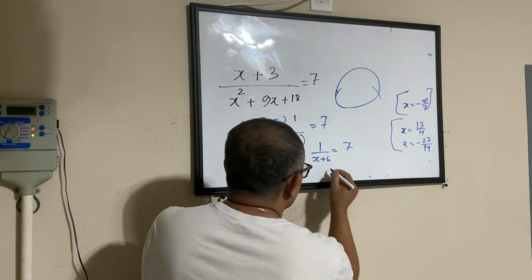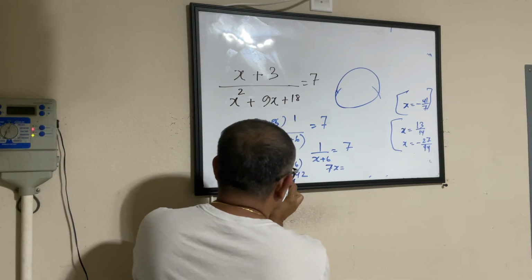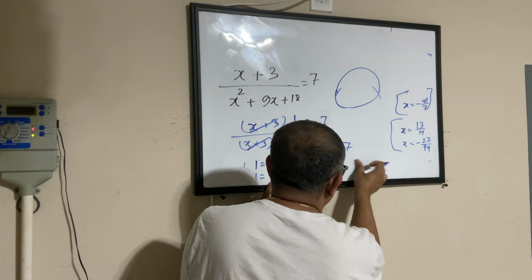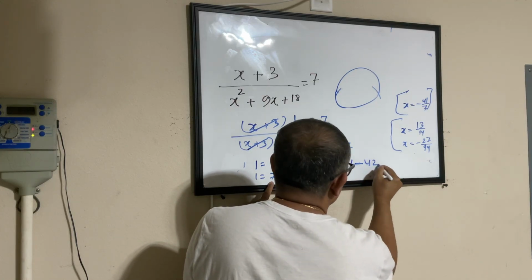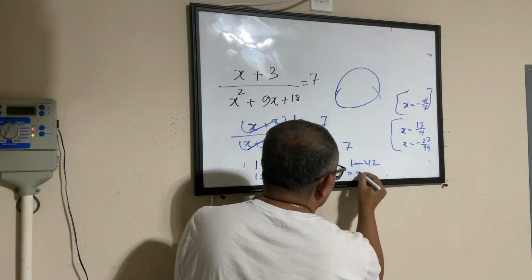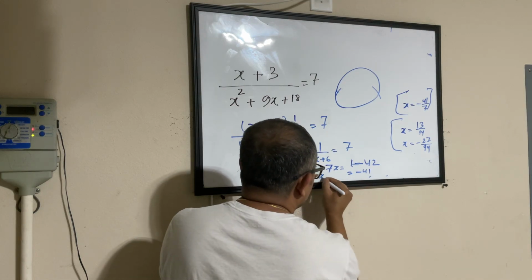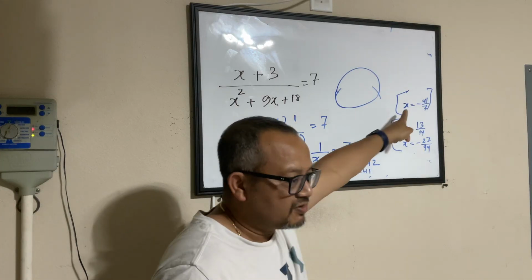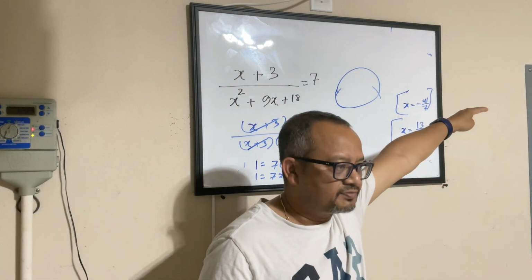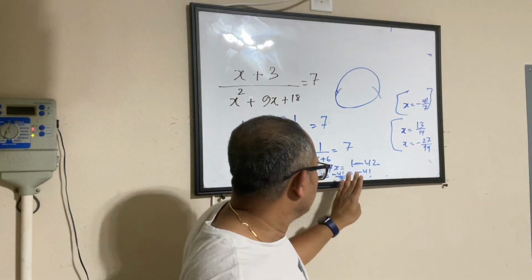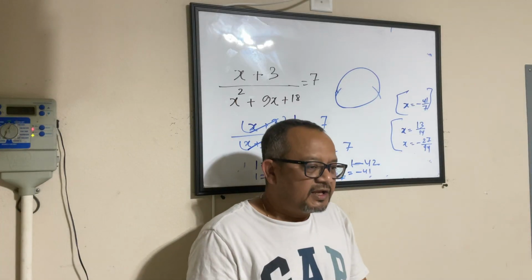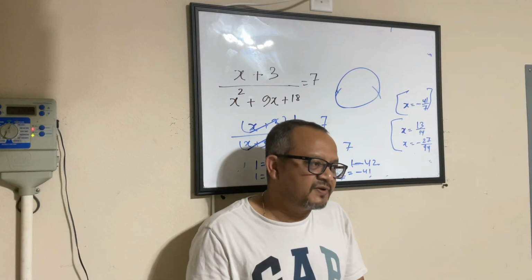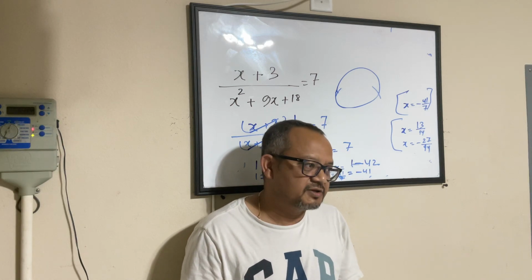Or 7x equals, I'm keeping 7x this side, moving everything that side, became 1 minus 42, which is minus 41. So x equals minus 41 divided by 7, which was the answer given by most of you. Okay. So this was my easy way to solve a problem, and it became easy because I wanted to make it easy.